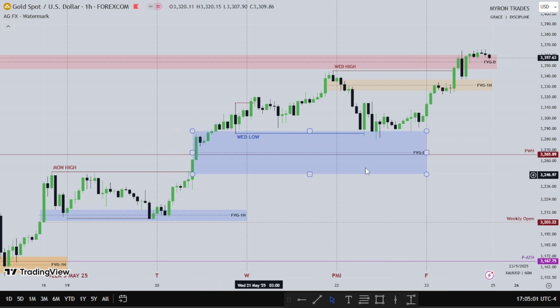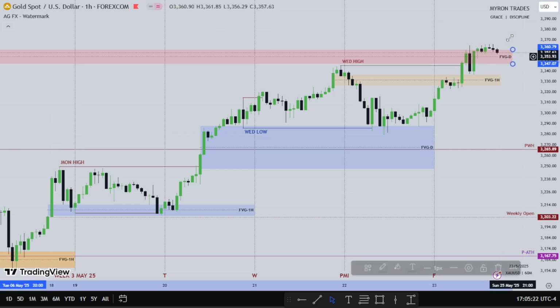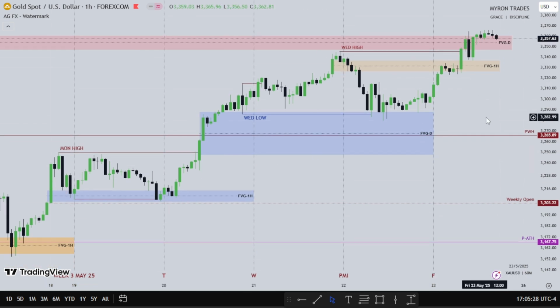You can see how Monday consolidated. There was nothing on Monday. We have Tuesday expanding higher. Then Wednesday tries to go higher, could not fill in that fair value gap from the daily time frame. Then Thursday trades lower, takes out Wednesday's low, and Friday we trade higher into the draw on the daily time frame, the E-balance, right? So this is how gold expanded for the week. Pretty bullish week. Hence the dollar was bearish.